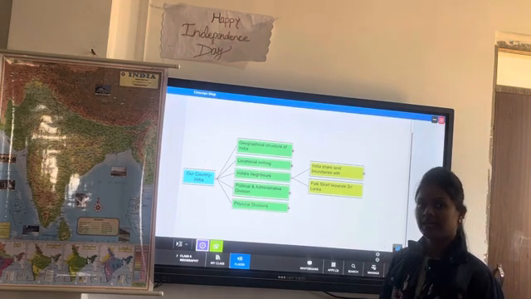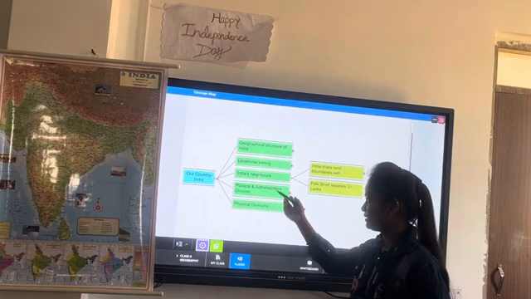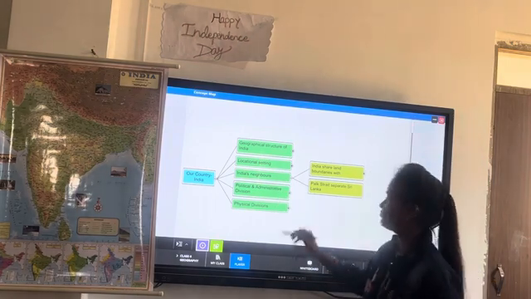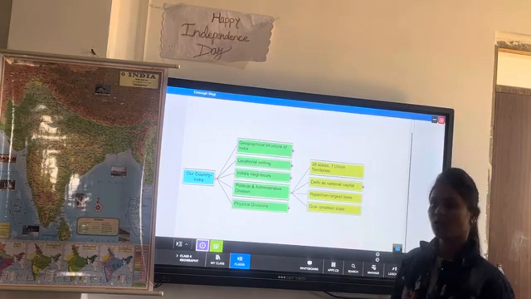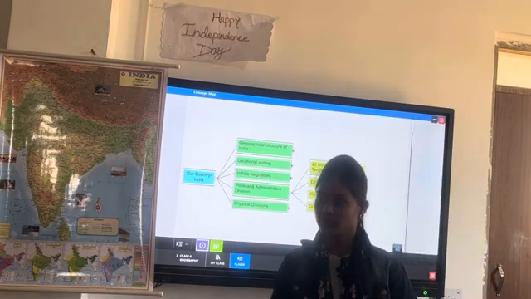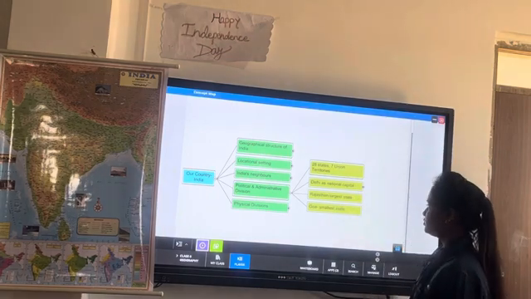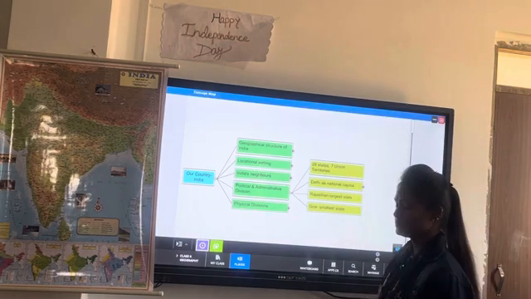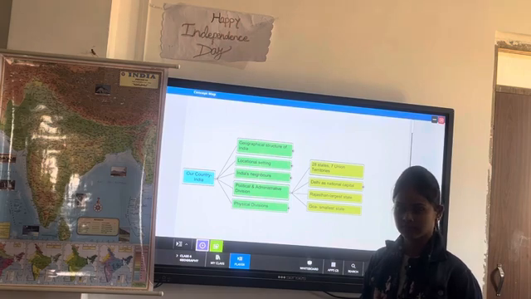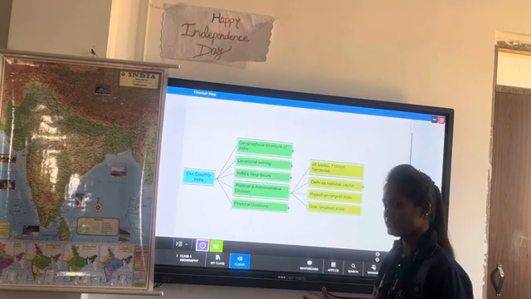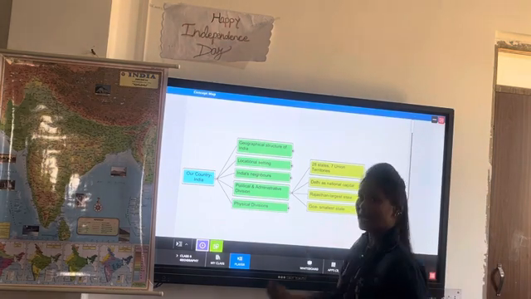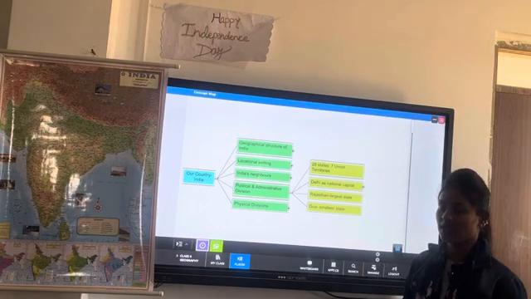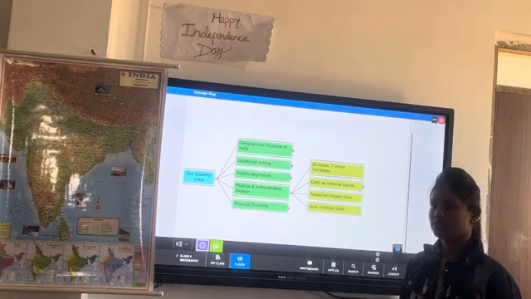Now let's go to the next topic, that is the political and administrative division of India. India has how many states? 28. 28 states. And how many union territories? 7. No, ma'am, 9. It became 9, because Jammu and Kashmir and Ladakh are union territories.